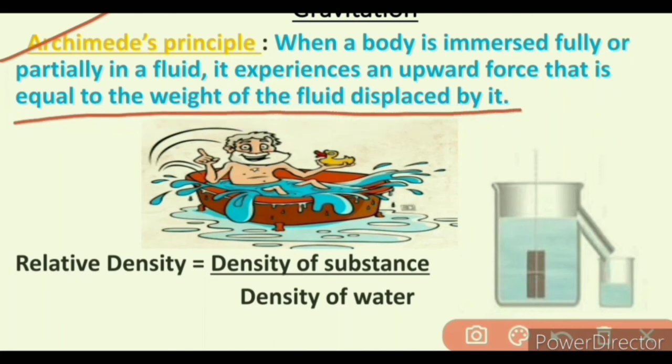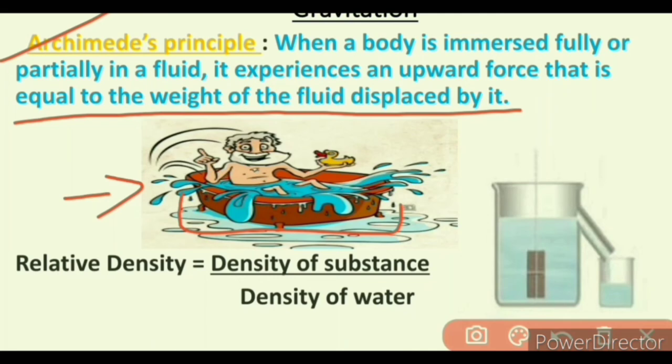To understand this definition, we take this example. When a man enters a bathtub that is filled with water, water is displaced.